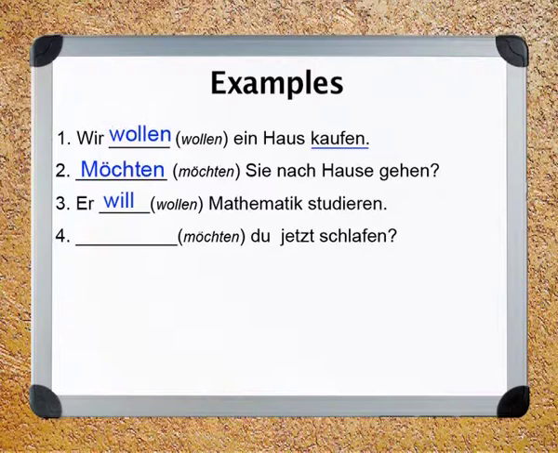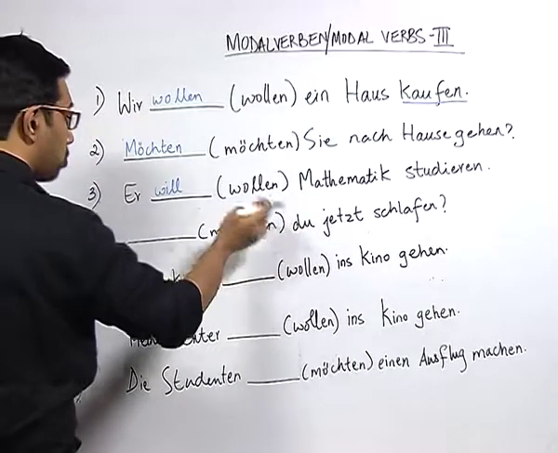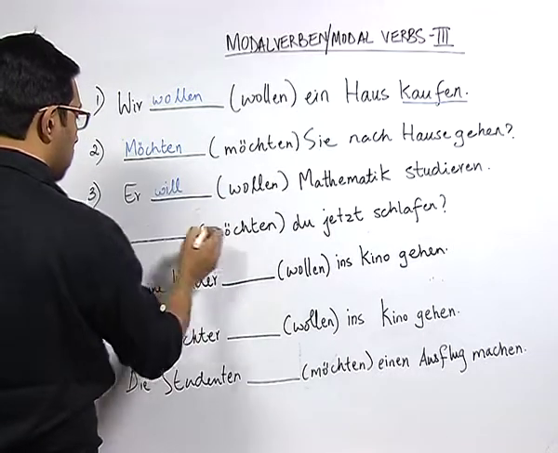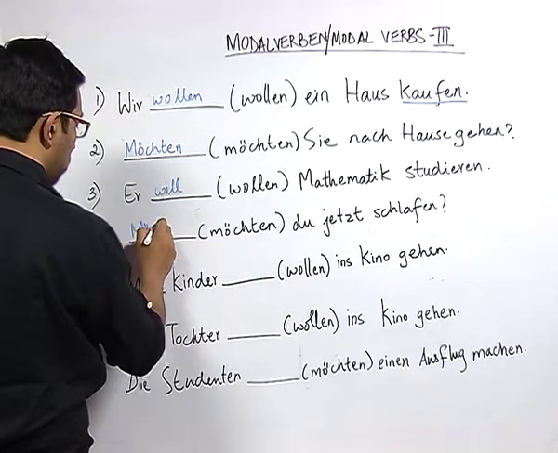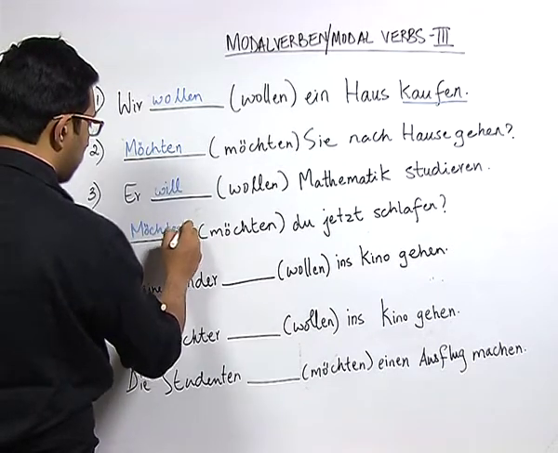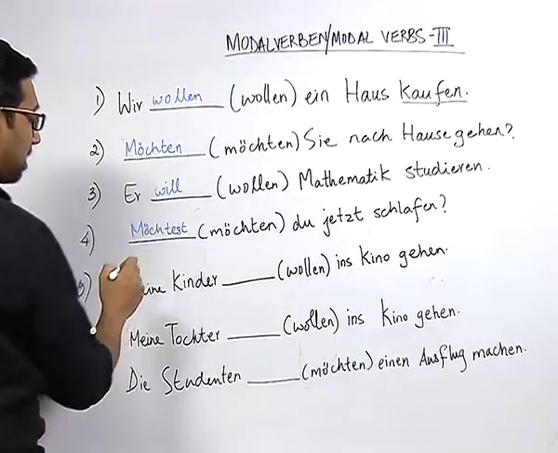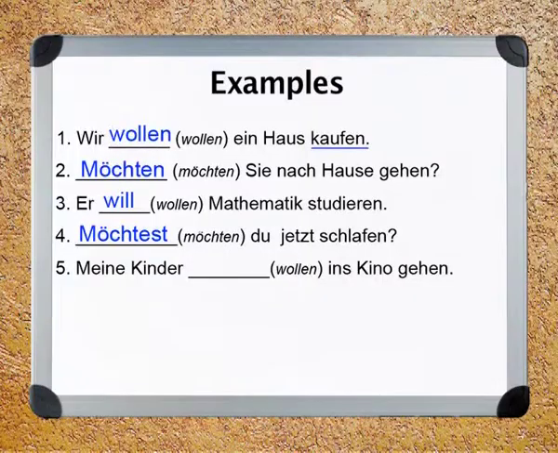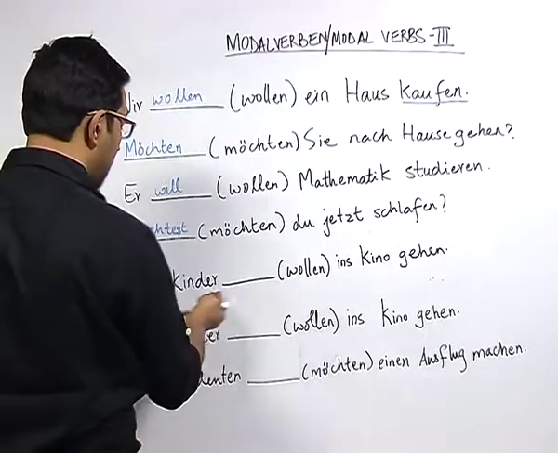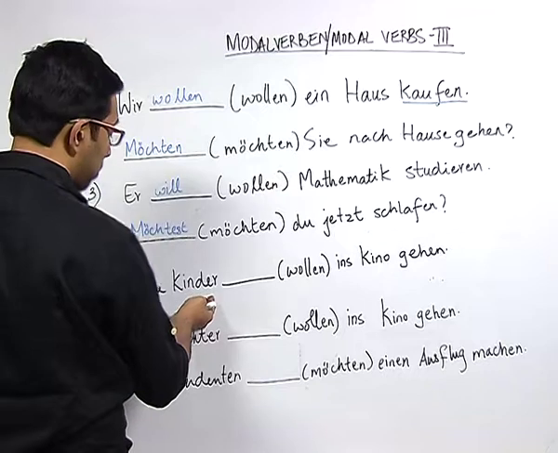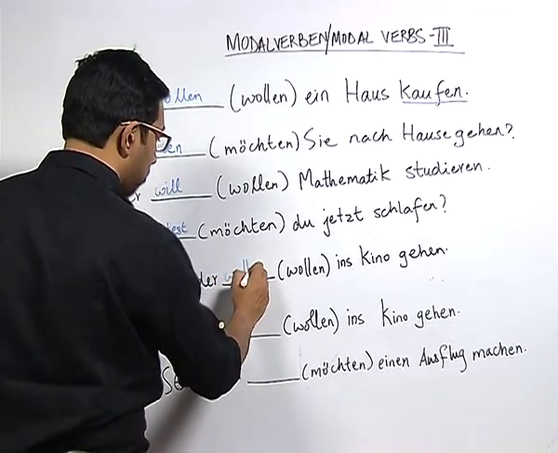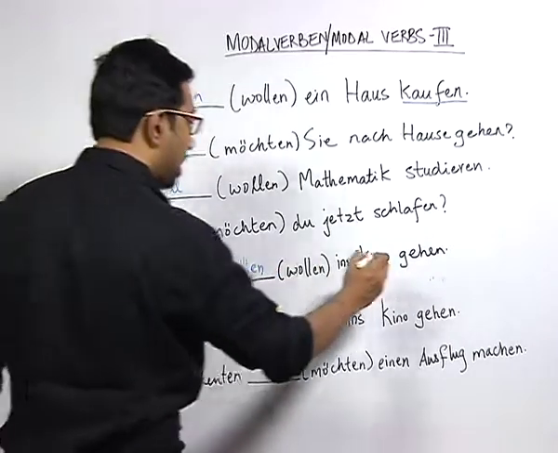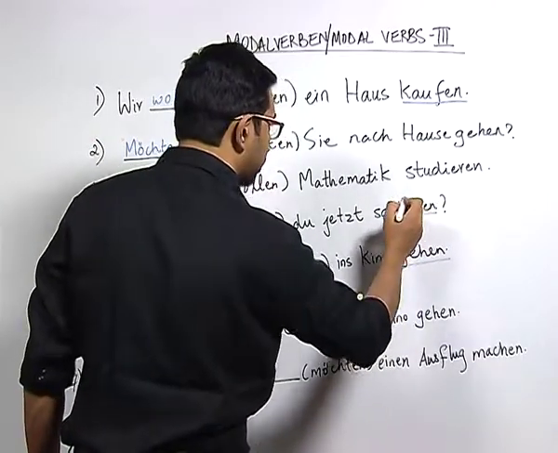Möchtest du jetzt schlafen? Here we have the pronoun du, and here we will conjugate the verb möchten with M as capital, and you know that verbs with du are always conjugated with the ending st. Meine Kinder ins Kino gehen. Here in bracket we have the verb wollen. Kinder, as you know, is the plural form of the noun Kind, so we write meine Kinder wollen ins Kino gehen and mark the infinitive verb.